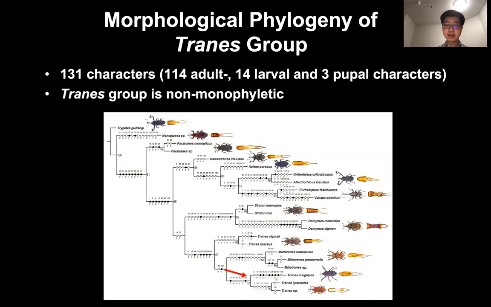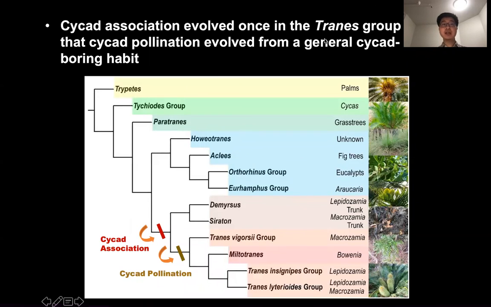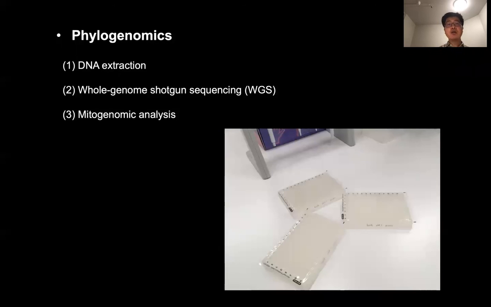But the interesting finding is the close relationship between the Tranes insignificant species group and the Tranes lateroid species group, which is also supported by the molecular analysis of Australian weevils based on a few molecular markers proposed by Gunter et al. in 2015. So based on this topology, we can also see the cycad association evolved once in the Tranes group, and then the cycad pollination of Miolispa and Tranes evolved from the general cycad boring biology of Demyrsus and the Ceratozamia weevils.